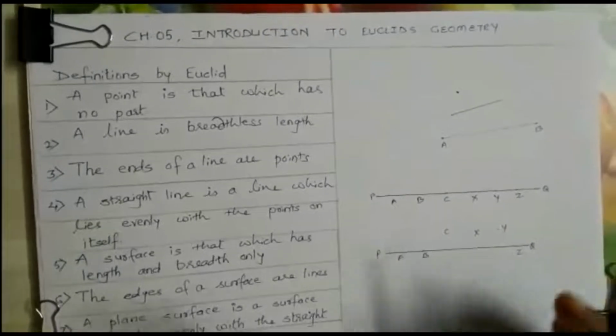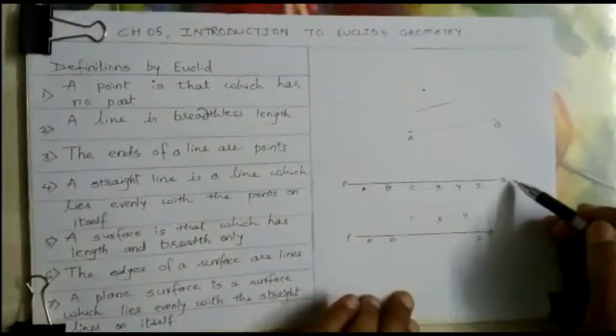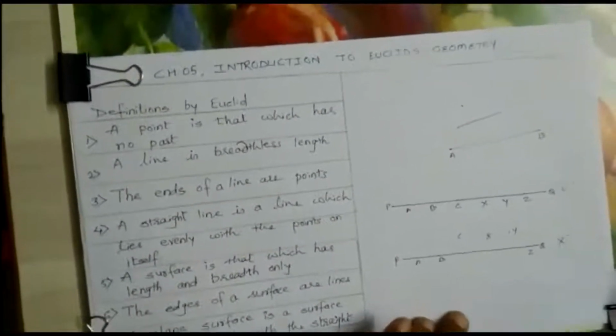I have tried to explain. It is a little bit difficult to understand. Okay, so here you can call it a line as per the definition. This is not a line as per the definition.